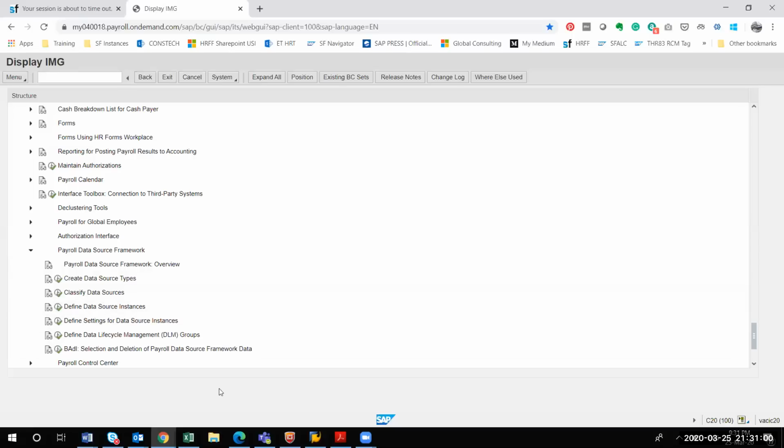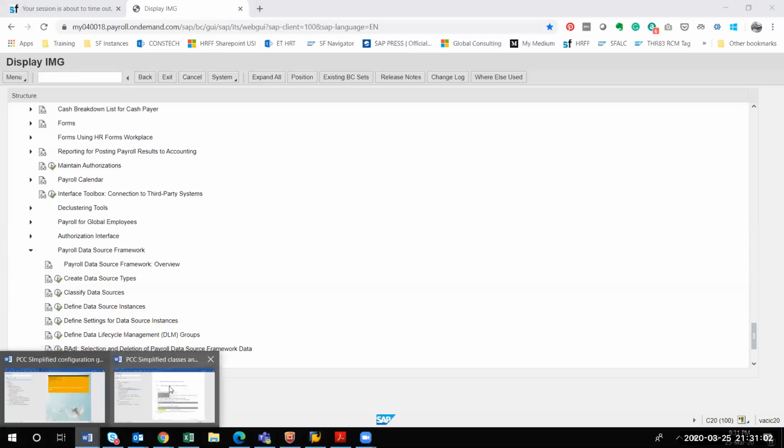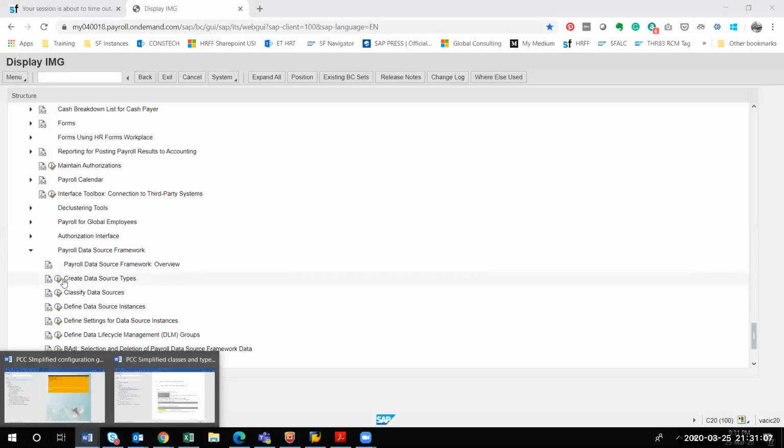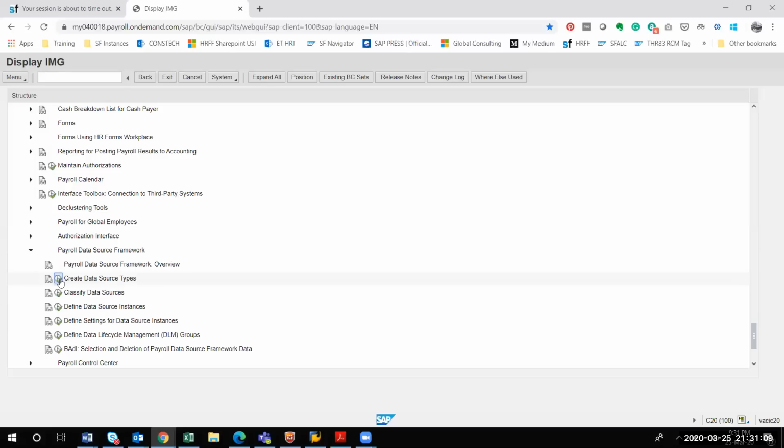Now I'll focus on the configuration node I will be showing you, which is called create data source types. So the second node, create data source type.